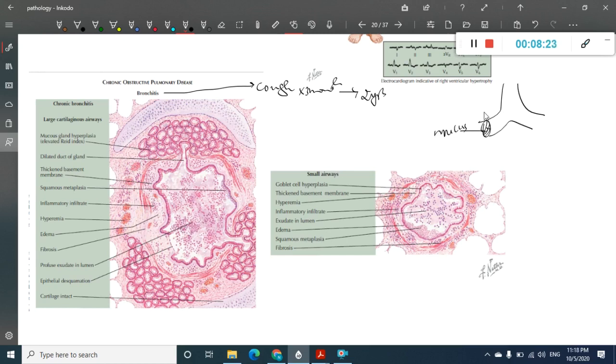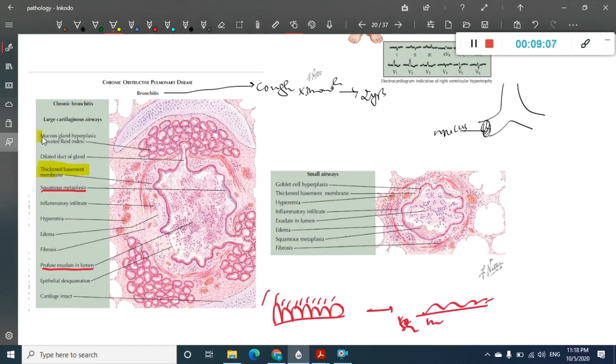One thing you have to see: what are you going to see in histology? In histology you will see inflammation. You see one important thing, profuse exudate in the lumen, and you will see squamous metaplasia. Normally you have the respiratory epithelium, which is ciliated columnar epithelium, but in chronic obstructive pulmonary disease there is metaplasia: the columnar epithelium gets converted to squamous epithelium, and this is called squamous metaplasia. There is also a thickened basement membrane seen here.